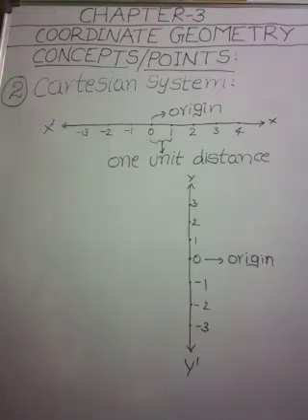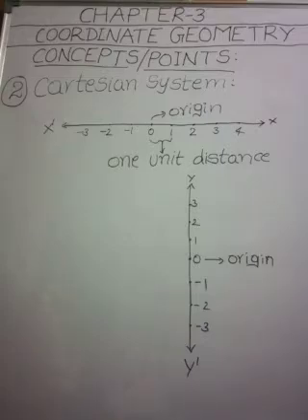Descartes invented the idea of placing two such lines perpendicular to each other and locating points on the plane by referring them to these lines. The perpendicular lines may be in any direction.